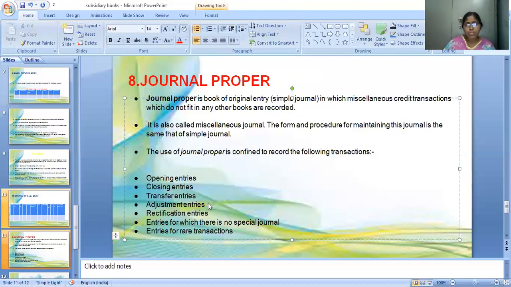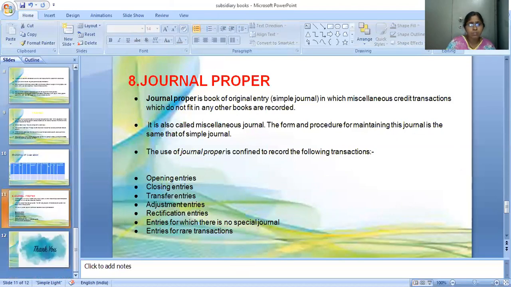Next, rectification entries: if any errors are there, we have to rectify that error, so that rectification of entries we will mention in this journal proper. Entries for which there is no specific journal, the entries which are not mentioned in the above journals, will be mentioned in this. Entries for rare transactions we will write in this journal.